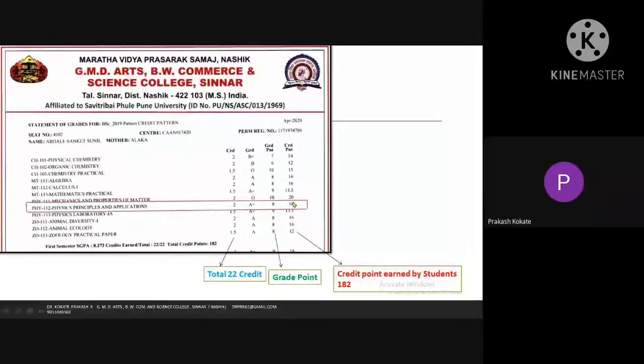Addition of all these is 182. Do you get 182 from where it is coming? Now we'll find out from where 9 is coming. This 18 is coming by multiplication simply by how many credits are given to that particular course as per university syllabus, and 9 into 2 will get the 18. But from where 9 is coming? Now these are 182 credits. Remember it very well. This is the addition of that.